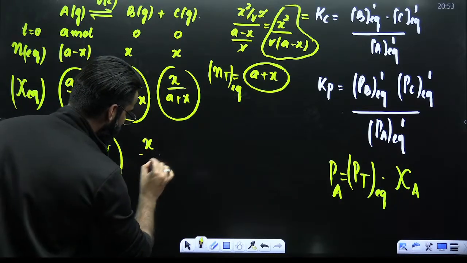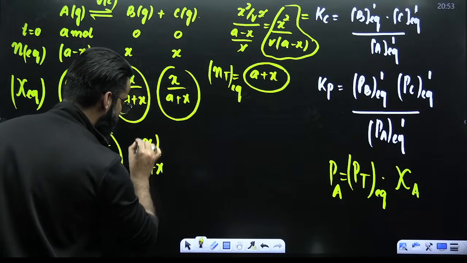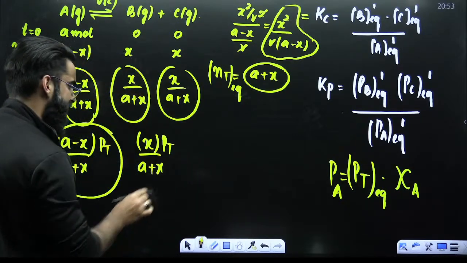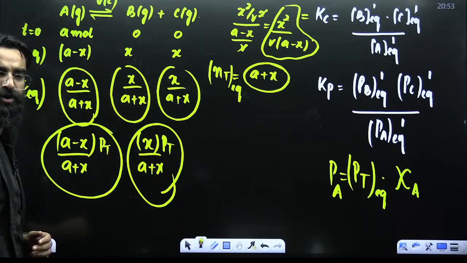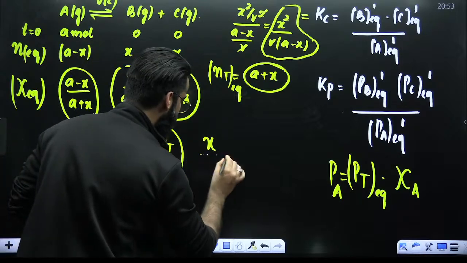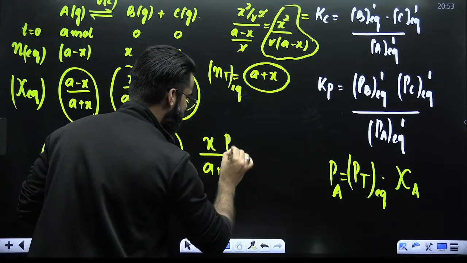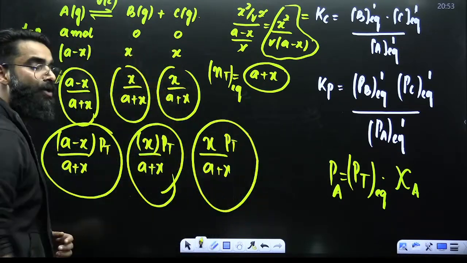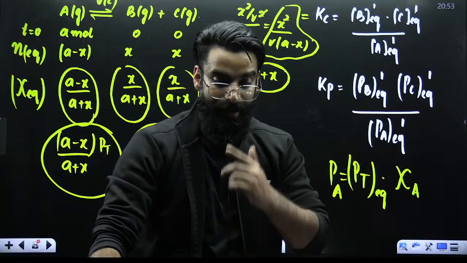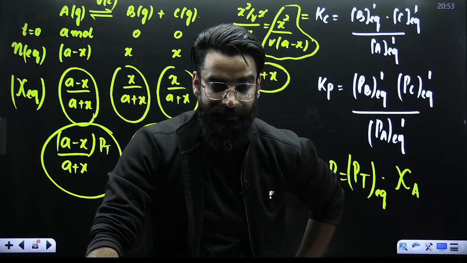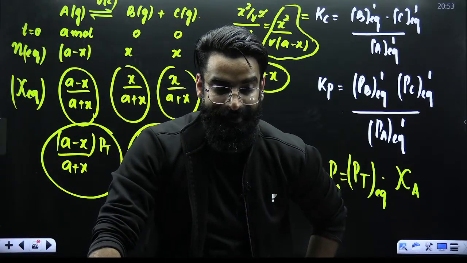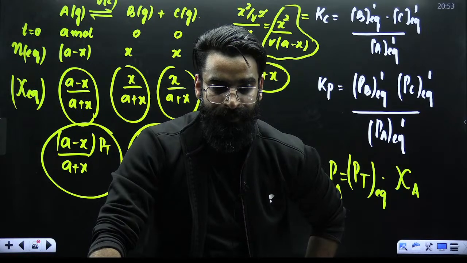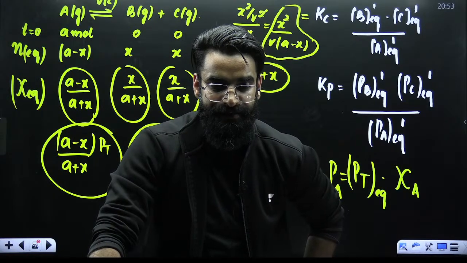Similarly, if I multiply this term, X divided by A plus X, with the total pressure of the mixture at equilibrium, this is what I call the partial pressure of B. In the similar way, if I multiply this term with the total pressure of the mixture at equilibrium, I call this the partial pressure of C at equilibrium. Am I clear with these terms, people? Quickly.